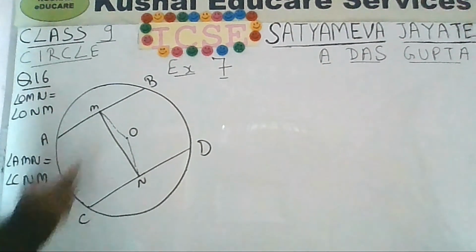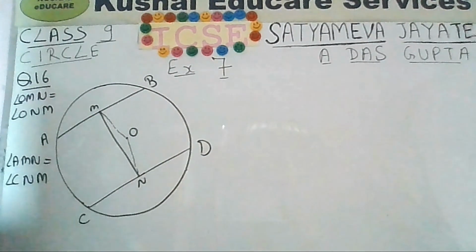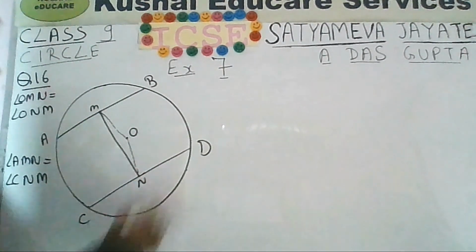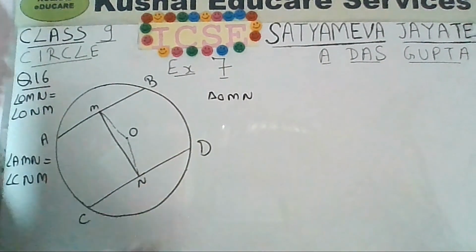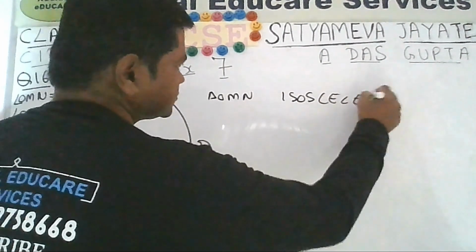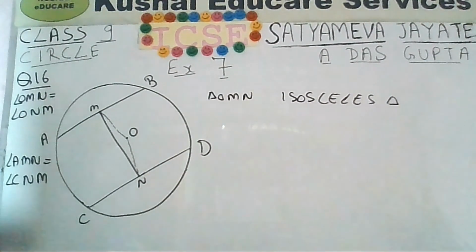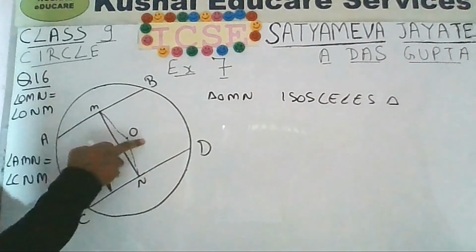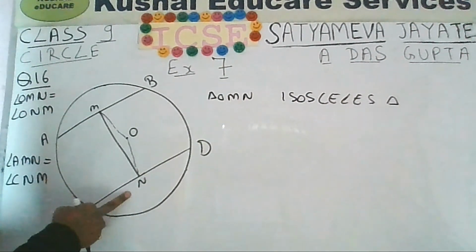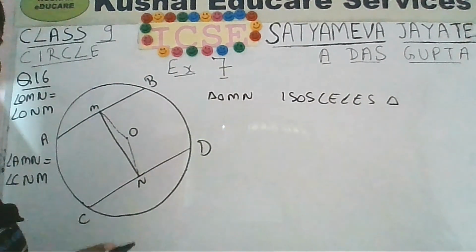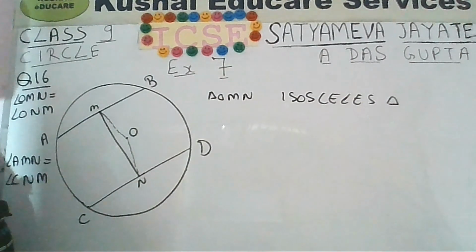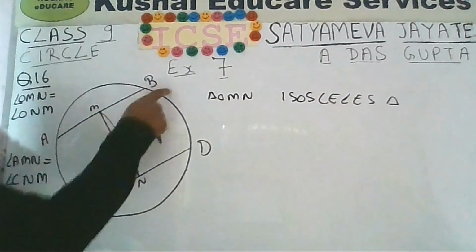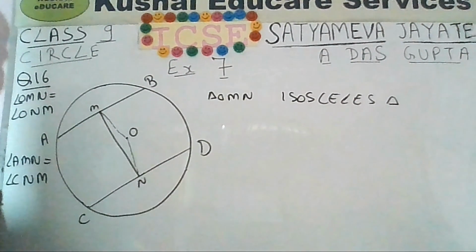If you look at triangle OMN, you will notice that it is an isosceles triangle, isn't it? Now how can you say that triangle OMN is isosceles? You must have learned the theorem that equal chords are equidistant from the center, and it has been given that AB and CD are equal.